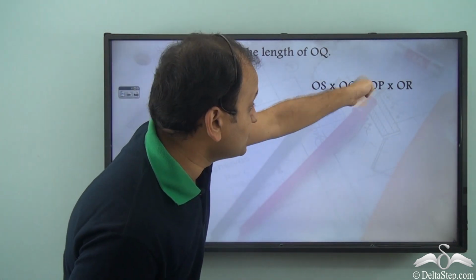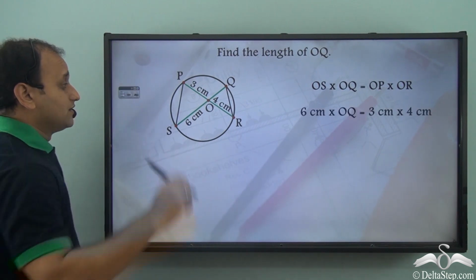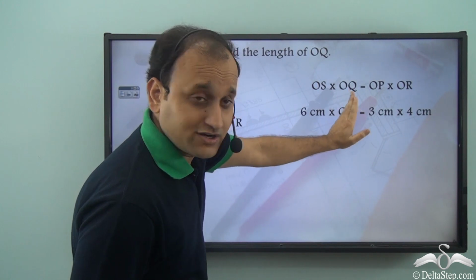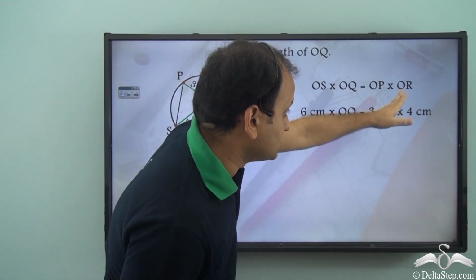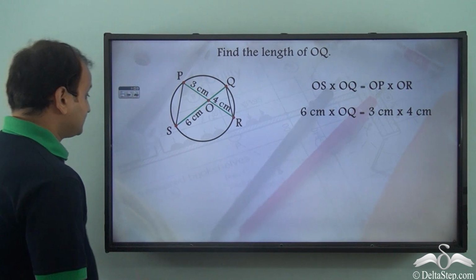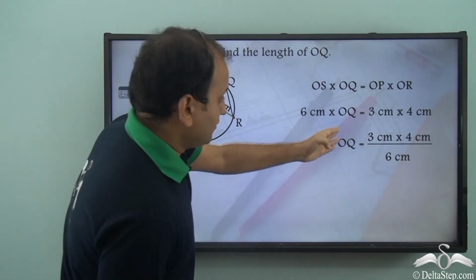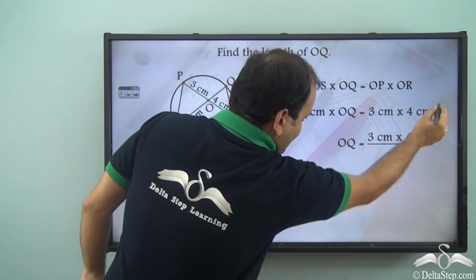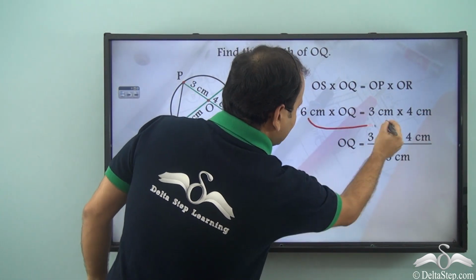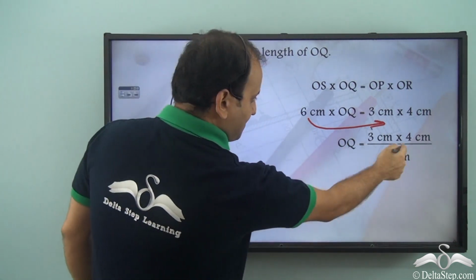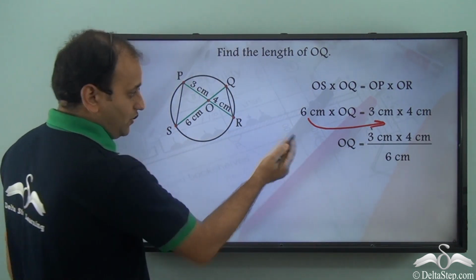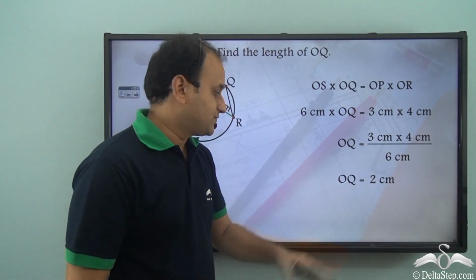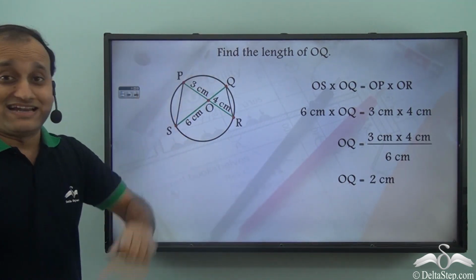OS is 6 centimeters, OQ is not given, OP is 3 centimeters and OR is 4 centimeters. So OQ will be equal to 3 centimeter into 4 centimeter by 6 centimeters. Solving this, we find OQ as 2 centimeter.